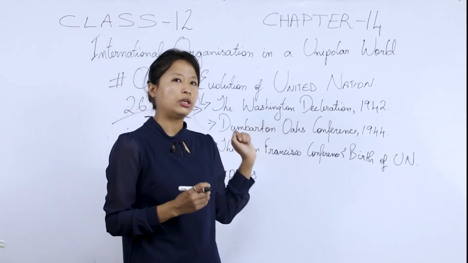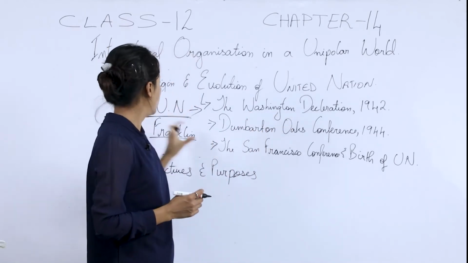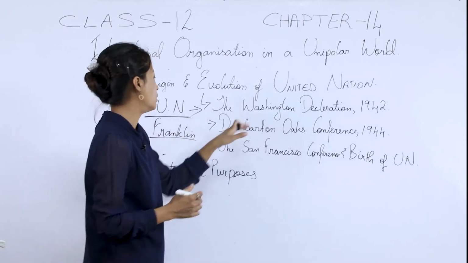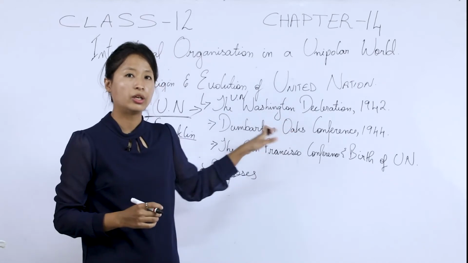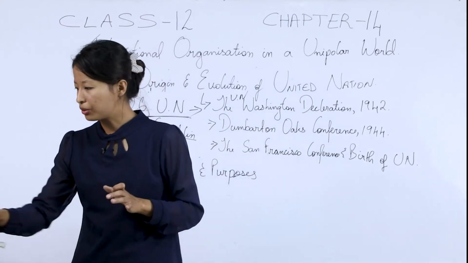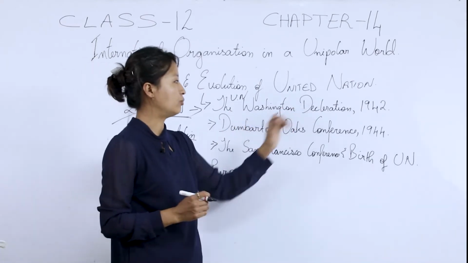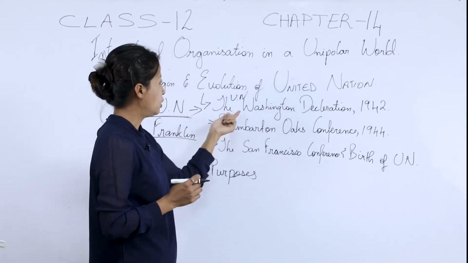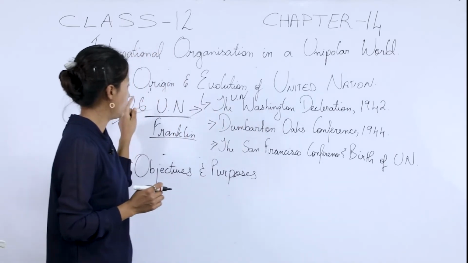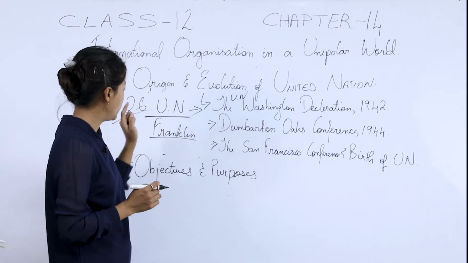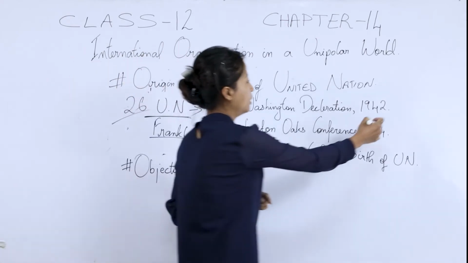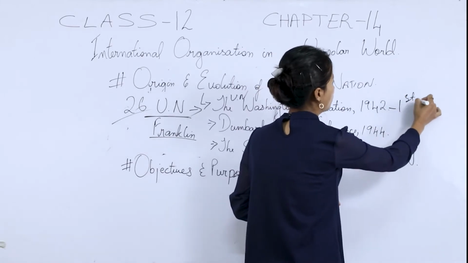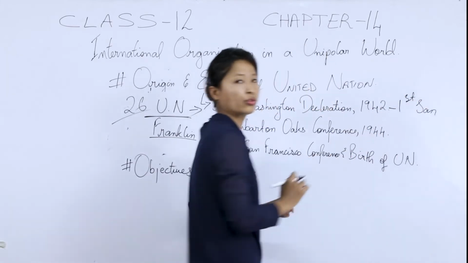These 26 nations signed the UN Declaration on the 1st of January, 1942. So the keywords under this: it devised the name United Nations, 26 countries participated, and they signed the UN Declaration on the 1st of January 1942.